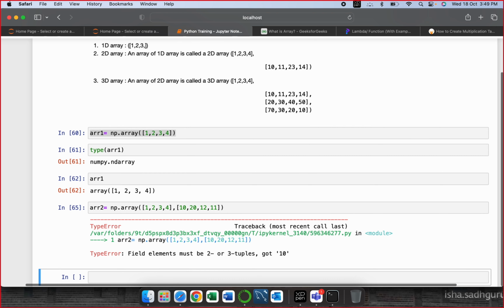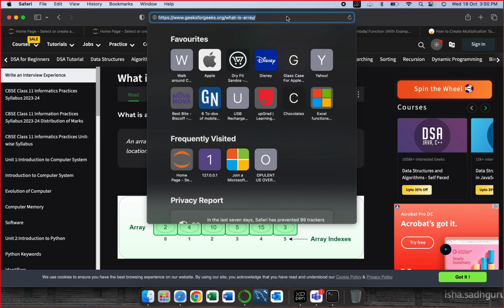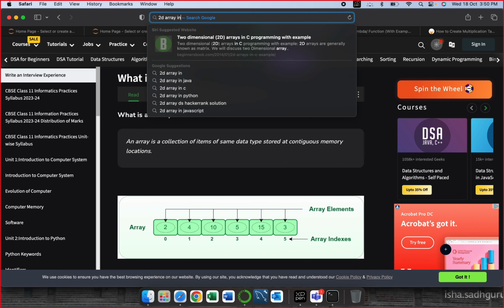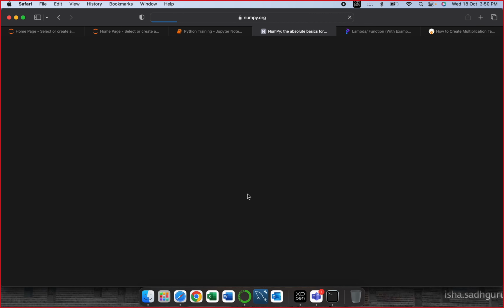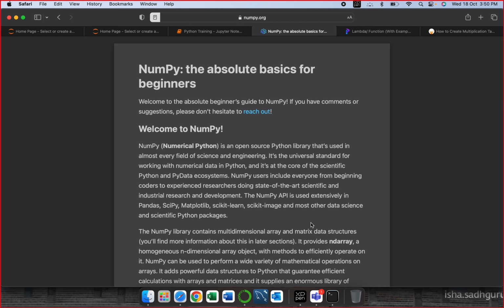Field elements must be 2 or 3 tuples. Got 10. 1 2 3 4 5 6 7 8. How there 10? Okay, let's check it out. 2D array in NumPy.